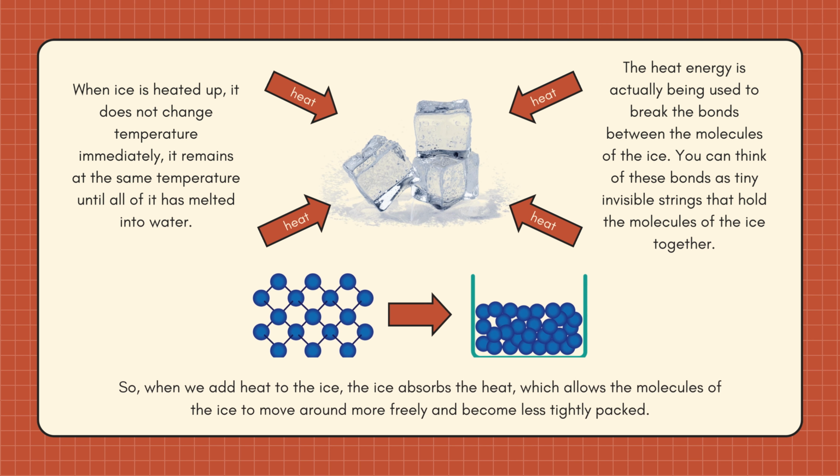When ice is heated up, it does not change temperature immediately. It remains at the same temperature until all of it has melted into water. The heat energy is actually being used to break the bonds between the molecules of the ice. You can think of these bonds as tiny invisible strings that hold the molecules of the ice together. So, when we add heat, the ice absorbs the heat, which allows the molecules of the ice to move around more freely and become less tightly packed.